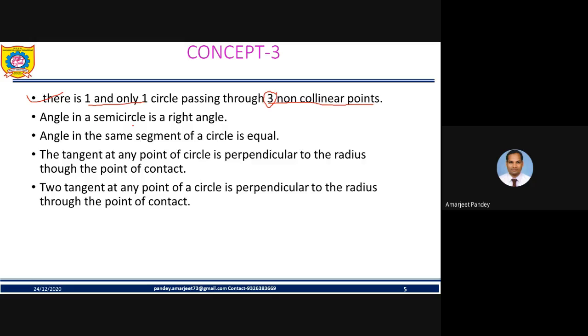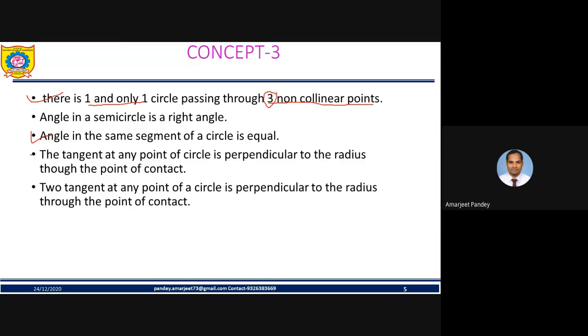Next is the angle in a semicircle is a right angle. Angle in a semicircle is a right angle. Next is the angle in the same segment of a circle. Angle in the same segment of a circle is equal.